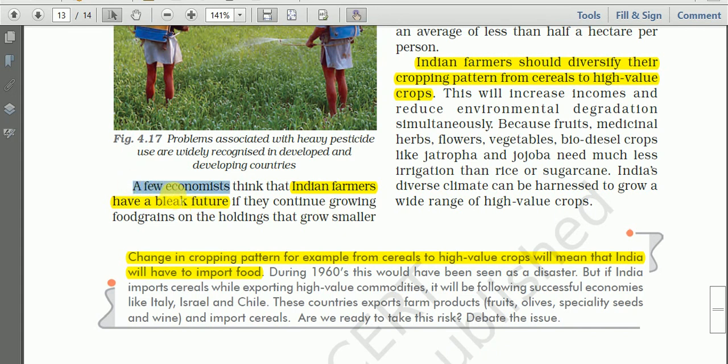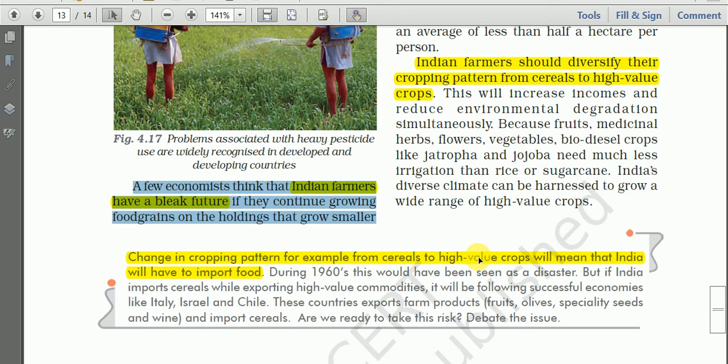A few economists think that Indian farmers have a bleak future. We are discussing the problems related with the globalization process.